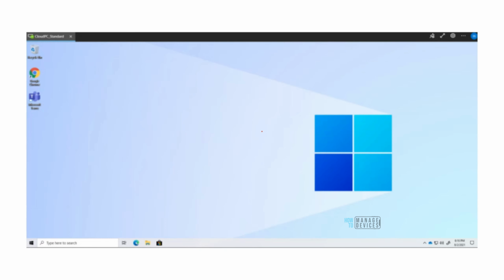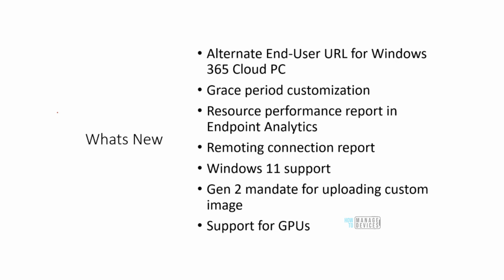Okay, this is a screenshot of the virtual machine. And you can see that just when I logged into the virtual machine, Teams is present, Office is present, and everything is good.